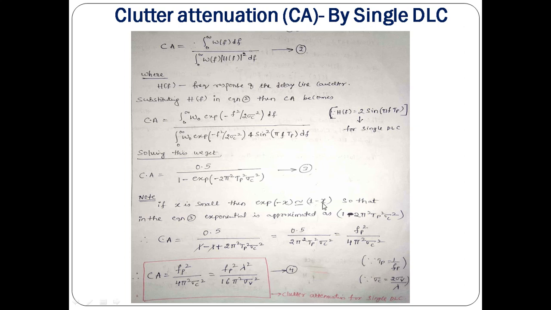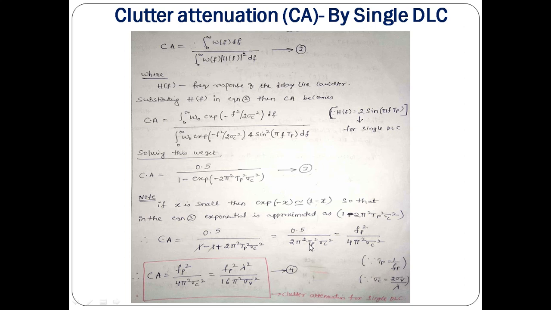So, with the same concept, if I take this exponential of minus 2 pi square tp square sigma c square, it equals 1 minus this value, because this is very small in reality. 1 minus 1 plus 2 pi square tp square sigma c square. The 1 gets cancelled, and we get 0.5 divided by 2 pi square tp square sigma c square.